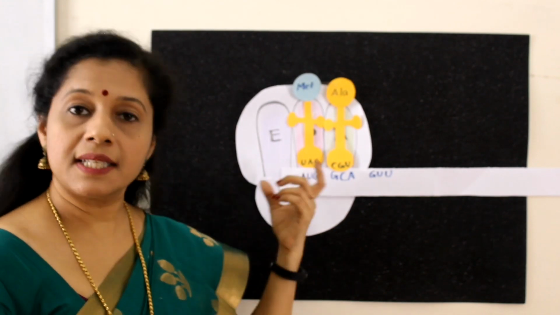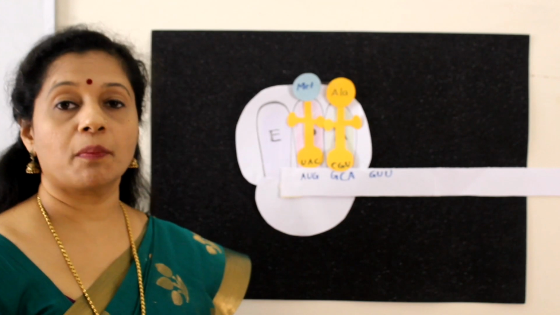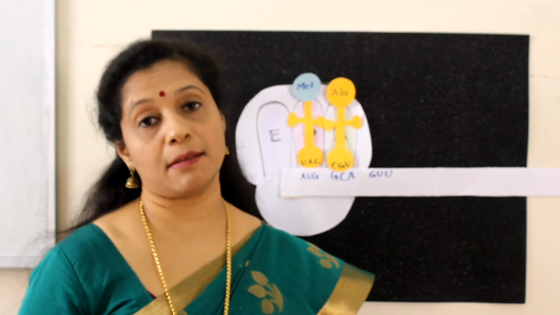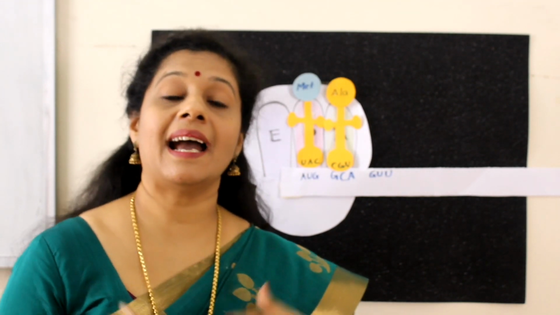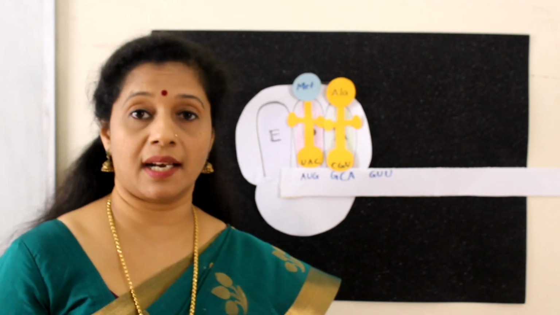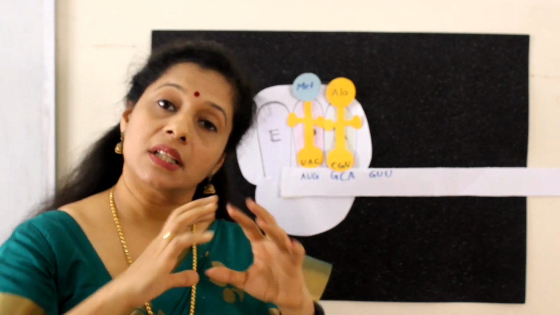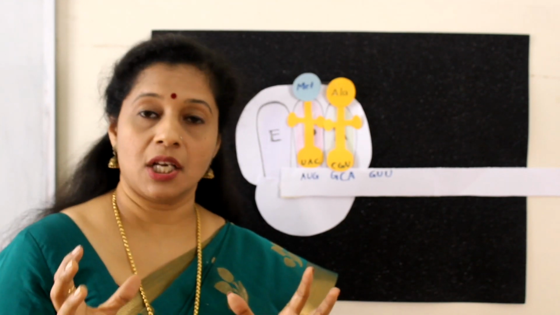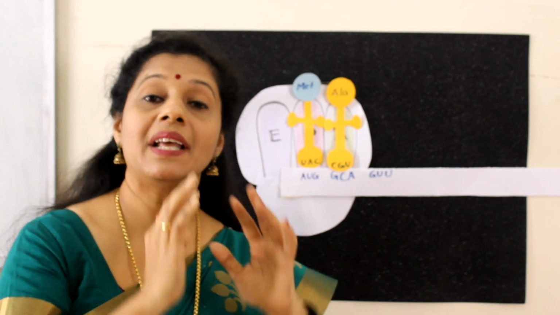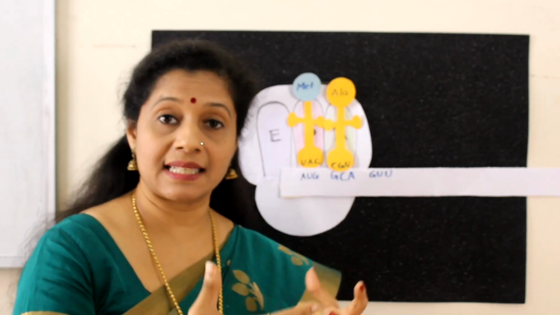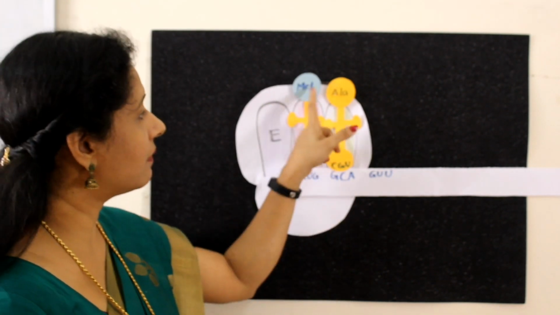They are connected now. This process is catalyzed by an enzyme, peptidyl transferase. So peptidyl transferase is actually a ribozyme. Do you know what is a ribozyme? Ribozyme is actually RNA acting as an enzyme, ribosomal RNA. We know the ribosome is made up of structural RNA as well as proteins. So it's not the protein part, but the ribosomal RNA part that is acting as a catalyst. It's a segment of the large subunit of the ribosome acting as catalyst for the formation of the peptide bond. So peptidyl transferase is the enzyme required for this process.